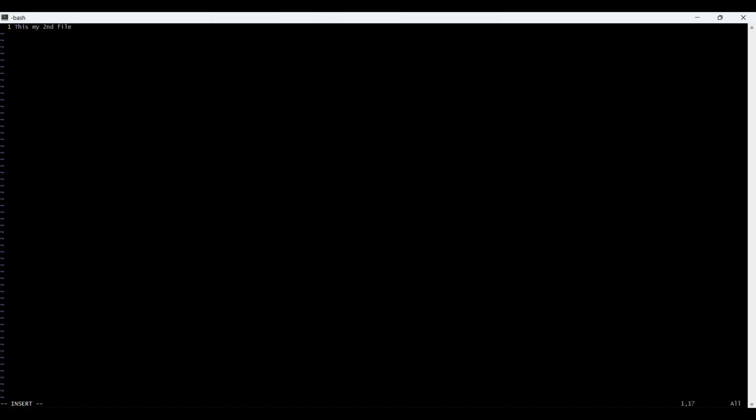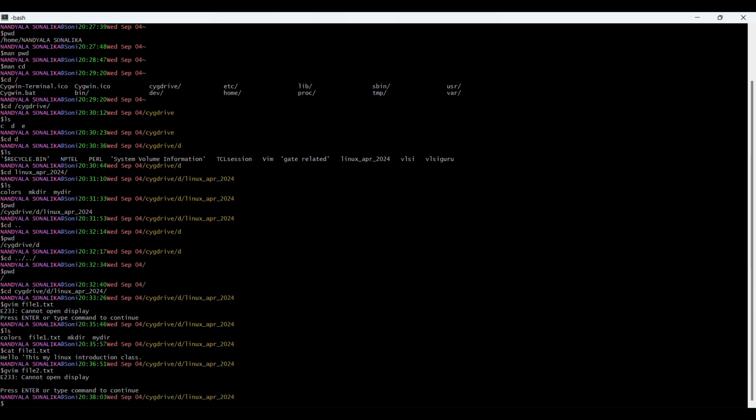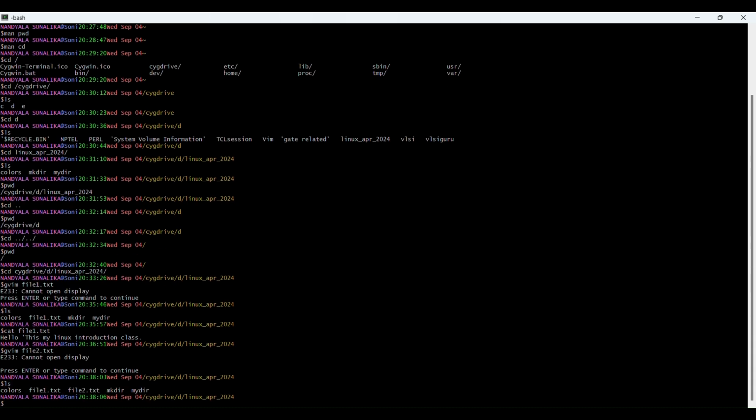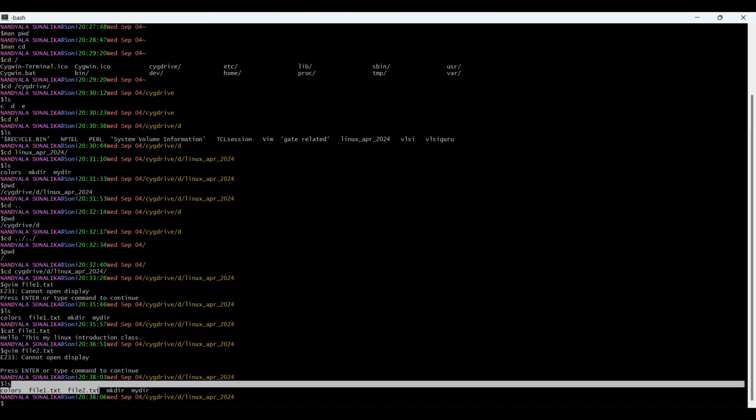And to save this, go to escape mode, click on escape. If you want to save the file and quit from the file, you just click on escape, and save and quit the file with shift colon WQ. You can enter. Here you can see file2.txt.